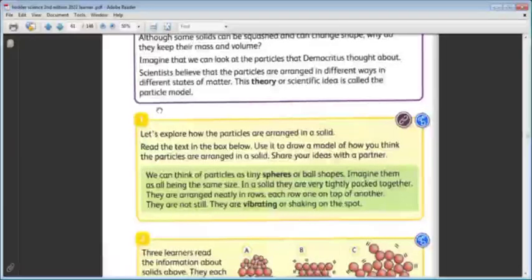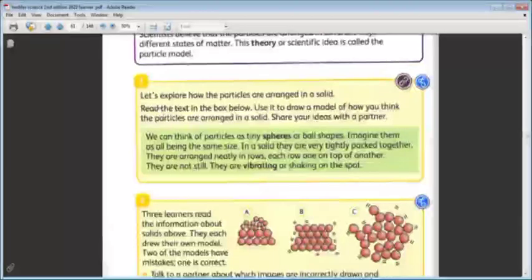Now we will talk about the arrangement of the particles of the solid state of matter. Let's explore how the particles are arranged in a solid. Read the text in the box below. Use it to draw a model of how you think the particles are arranged in a solid. This box tells us the features of the particles of the solid.